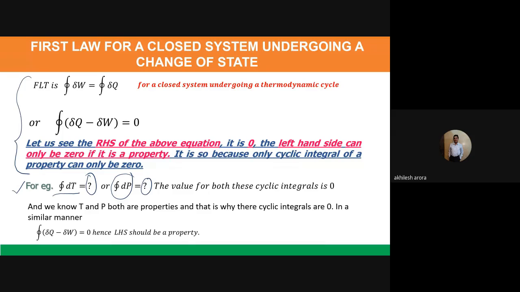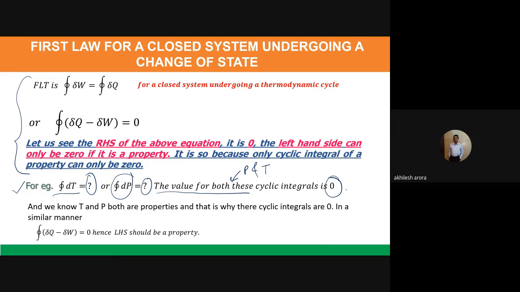Now these T and P, if I take the cyclic integral of pressure and the cyclic integral of temperature, means this system is undergoing a cycle, then the right side is actually equal to 0.